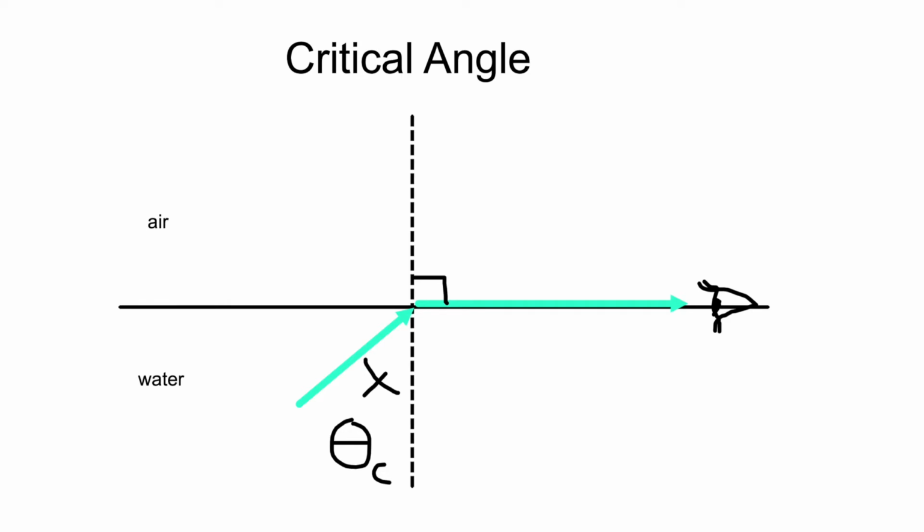Anything less than the critical angle, any angle of incidence less than that, will cause the light to refract. It will come out into the other medium. So in this case, anything less than the critical angle, the light will always end up going into the air. Anything at the critical angle, it's refracted at 90 degrees, and anything larger than the critical angle, the light is reflected.